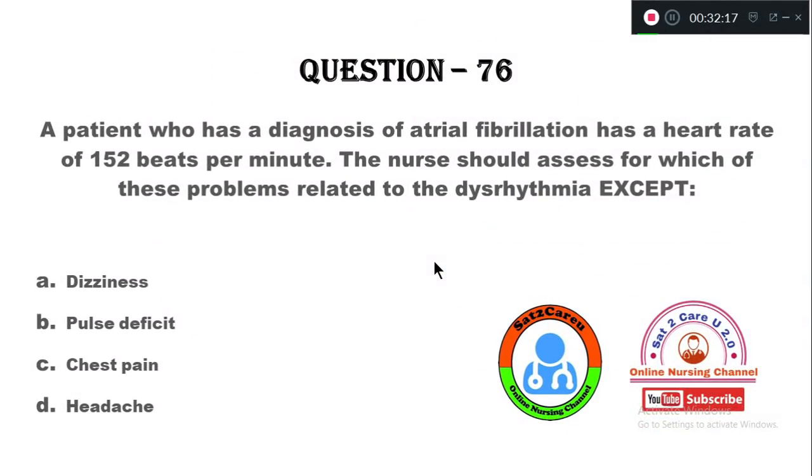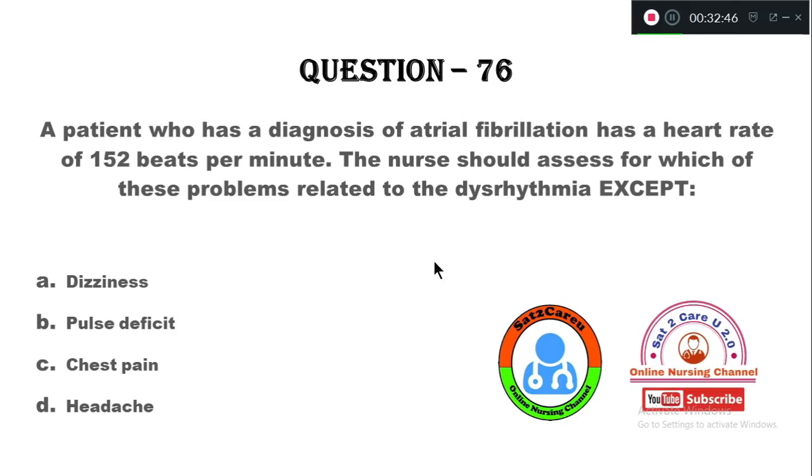Question 76. A patient who has a diagnosis of atrial fibrillation has a heart rate of 152 beats per minute. The nurse should assess for which of the problems related to dysrhythmia, except: option A, dizziness, B, pulse deficit, C, chest pain, option D, headache.